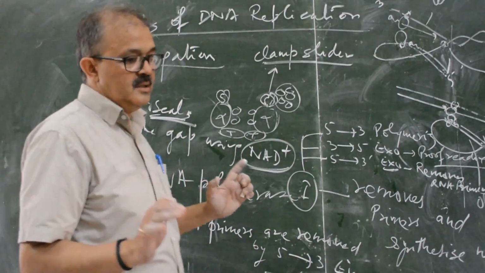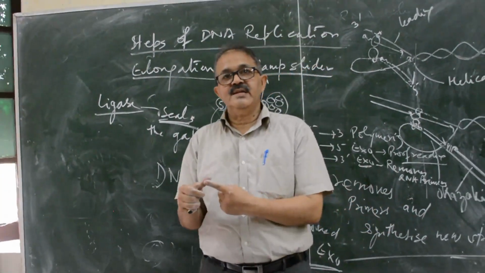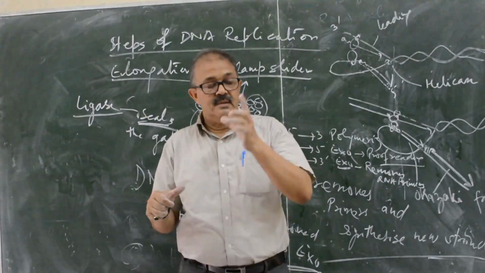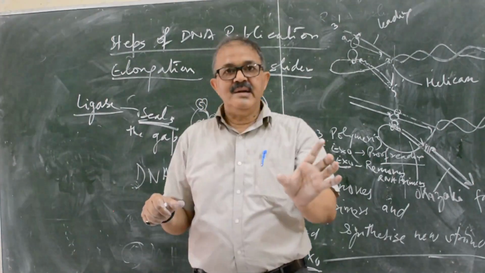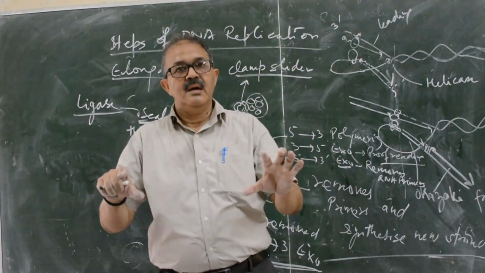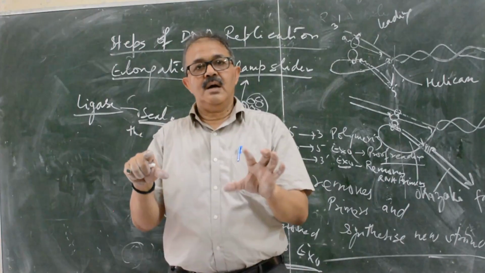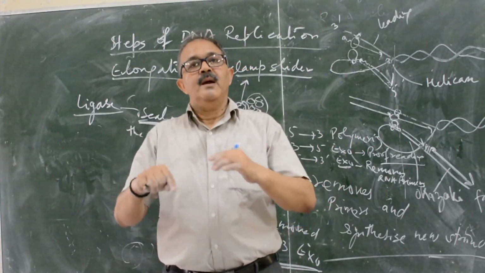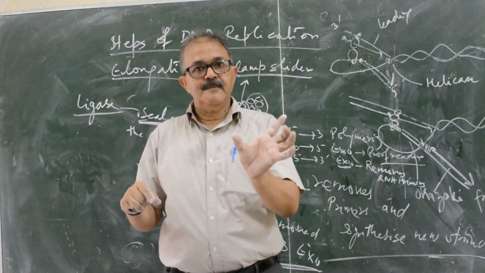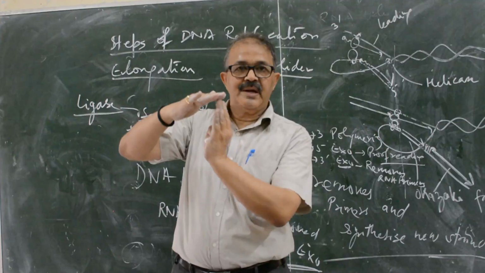This is the elongation. I have told you initiation. In the initiation, the first point is the DnaA protein binds to DnaA boxes, the 9-mer repeats, and the 13-mer. There will be melting of the 13-mer because it is AT rich.